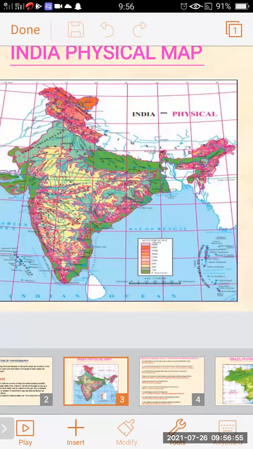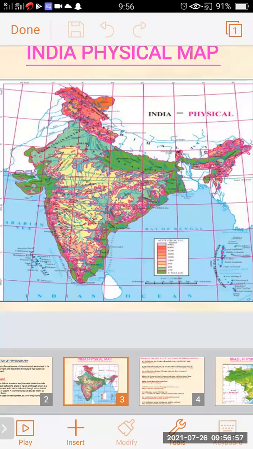An altitude scale is given in this box. We can see different colors are used to indicate particular areas, in meters. With that color, we can identify the proper area, and the scale helps us find the exact altitude of that area.